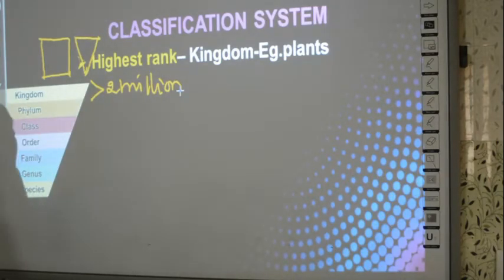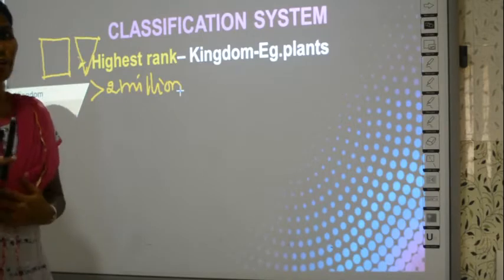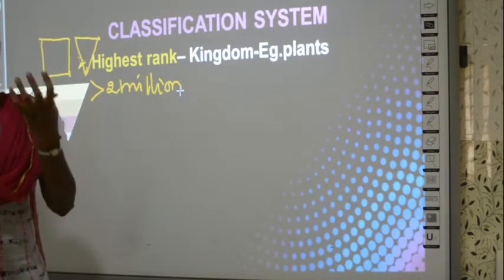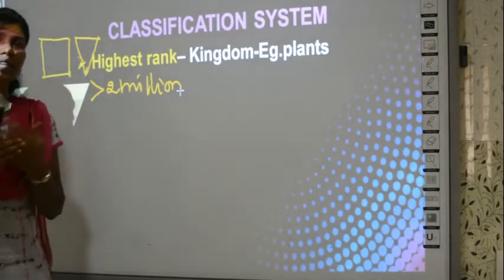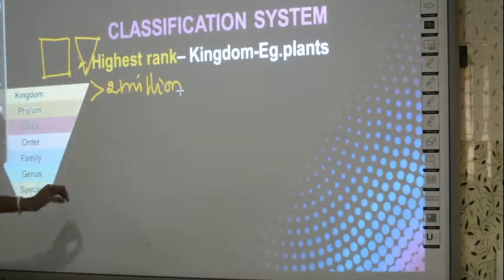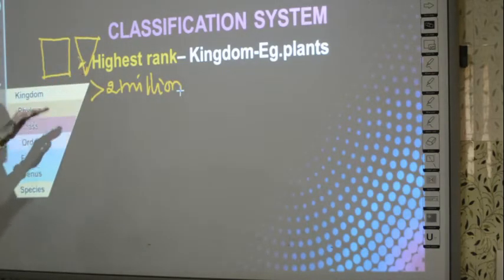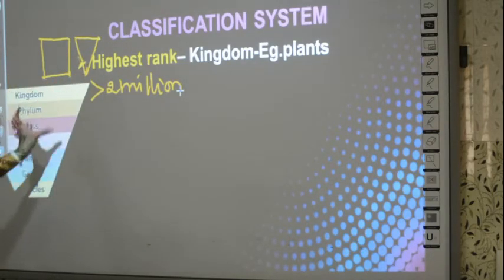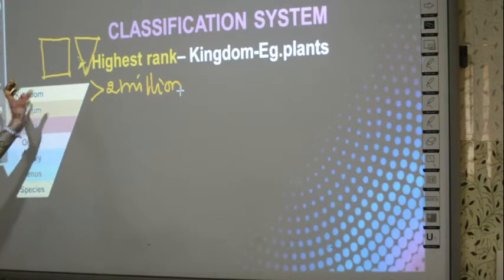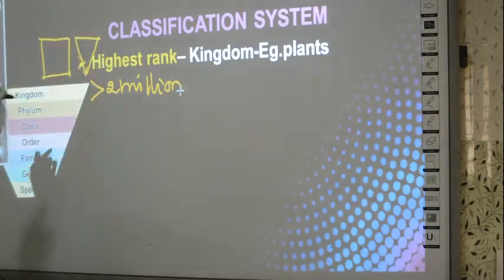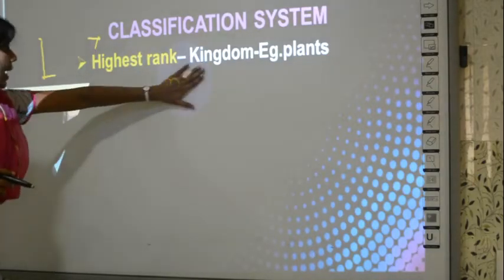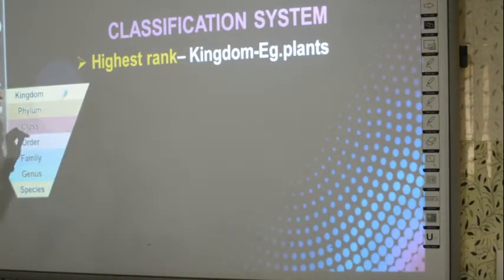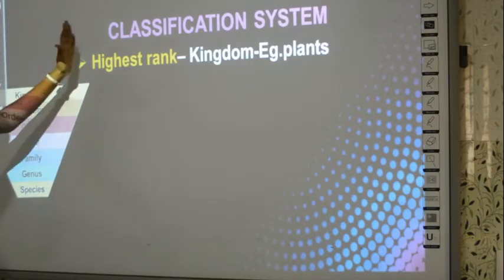Whereas species, say for example, if you count only the type of hibiscus plant, what you call shoe flower, right? The common name is shoe flower for that. So if you count only those plants, will it reach 2 million? Definitely it will be a very small number. So as the ranking goes lower and lower, the number of organisms will also decrease. That's why it is in the shape like this. Initially you will have the greatest number, here you will have the least number. Okay. So the highest rank, which is the first one, kingdom, this holds the highest rank.